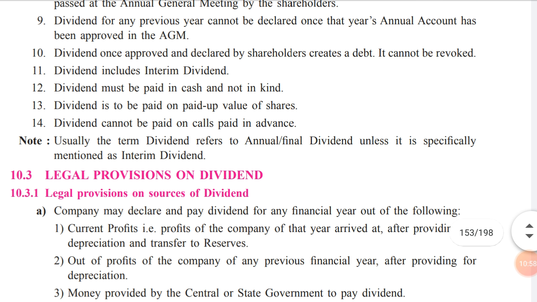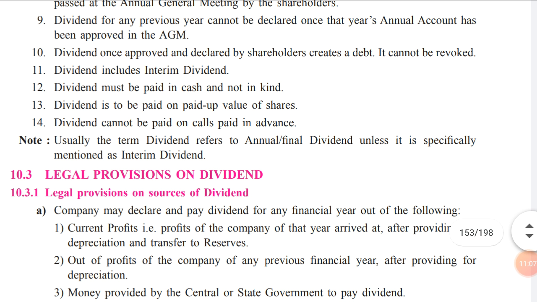11th one: dividend includes interim dividend. Interim dividend is a dividend which has been paid between two annual general meetings. So one annual general meeting is conducted, the dividend has been paid, and after 6 months again a dividend has been declared and paid, and that dividend is known as an interim dividend. And at the end of the financial year again the dividend will be declared, that is known as the final dividend. So interim dividend is also there and final dividend is also there. So dividend can also include the interim dividend which is paid between the two annual general meetings.